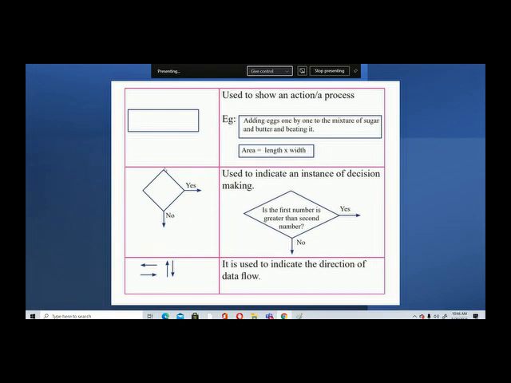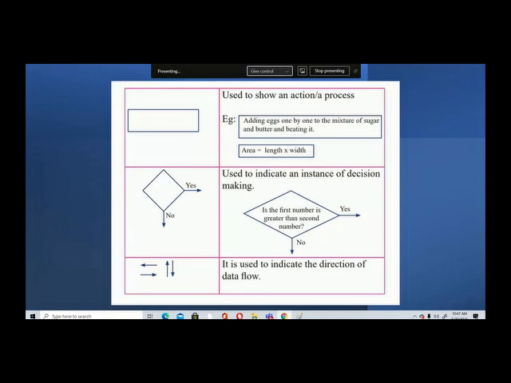Once we go to some more complex programs, you will need these shapes also. Now this is a rhombus, no? This shape is needed when there's an instance for decision making.